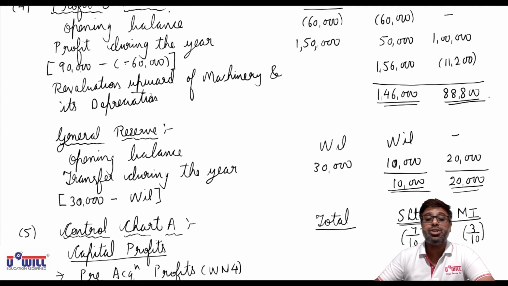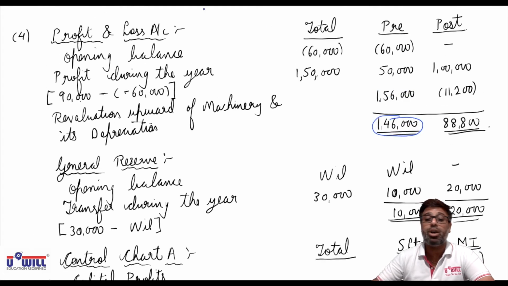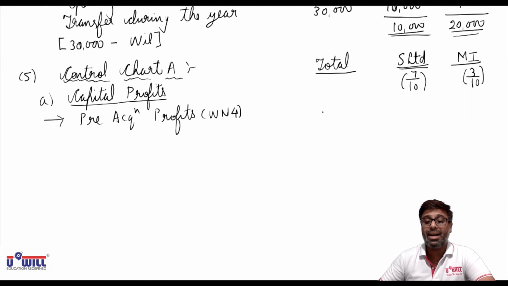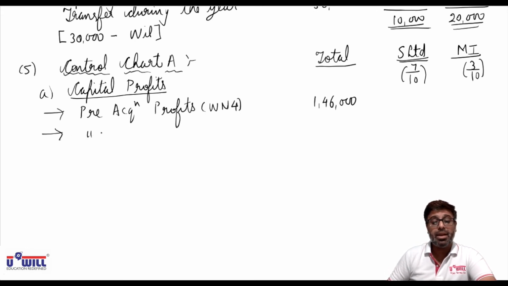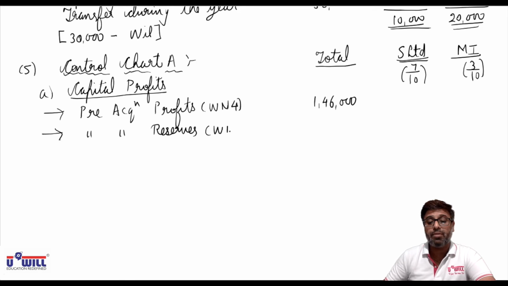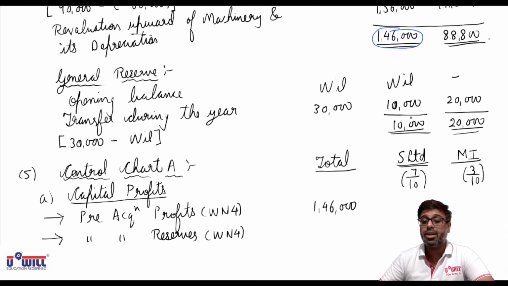What are the pre-acquisition profits from working note 4? 1,46,000 in the pre column. Same way, pre-acquisition reserves, which we also get from working note 4: 10,000.